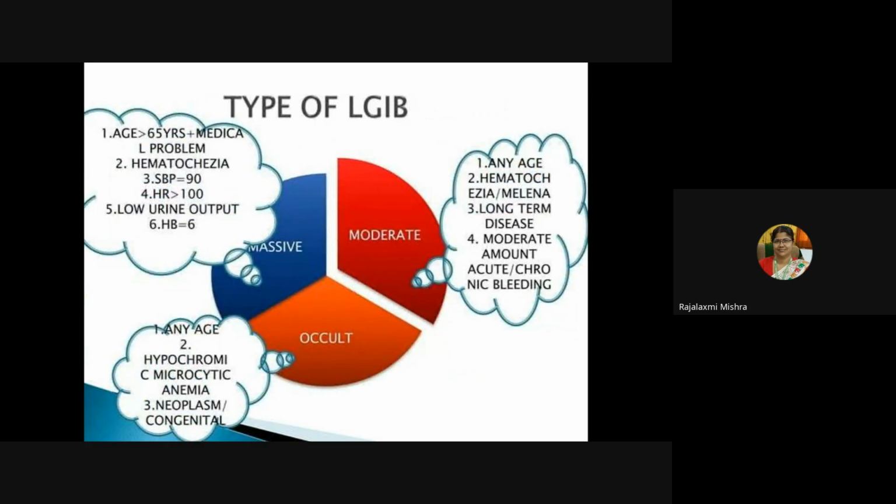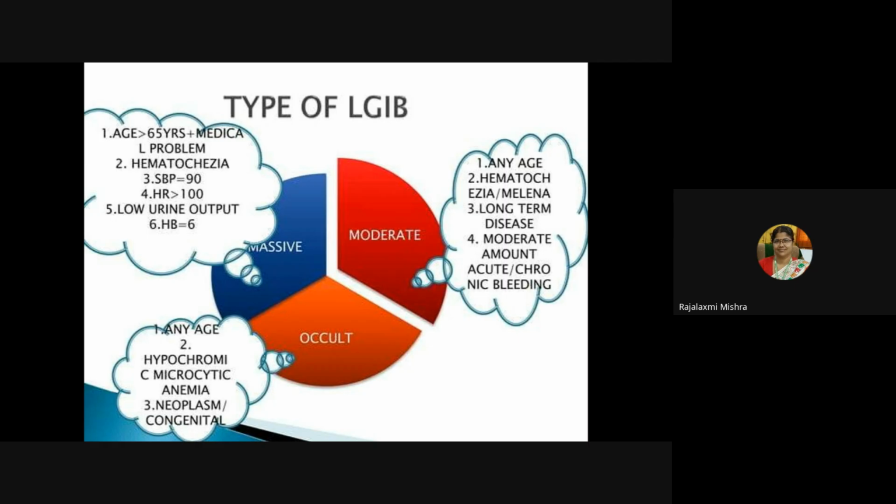Types of LGIB can be massive, moderate, and occult type. In case of massive, when age is more than 65 years plus any sort of comorbidity, medical problem, then hematochezia is there and systolic BP is equal to 90, and heart rate will be more than 100.